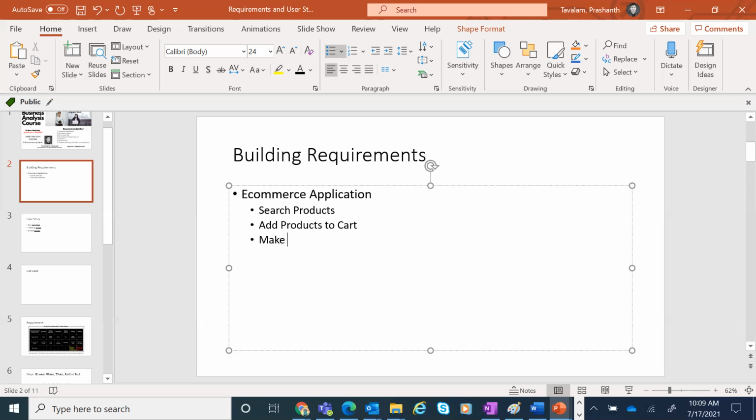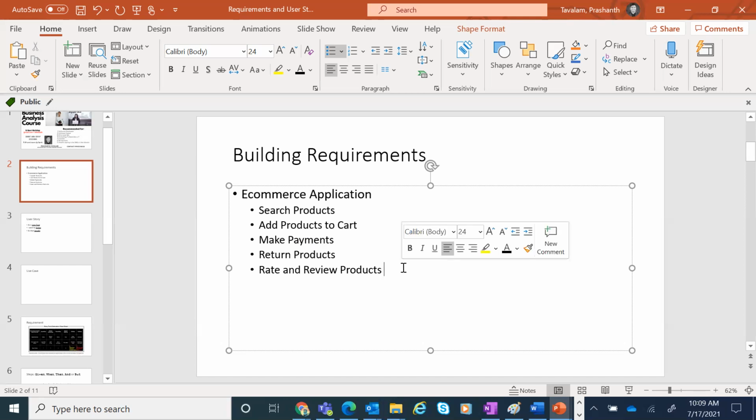Then you can make payments. If you don't like it, you return products. Then you also get to rate and review products.